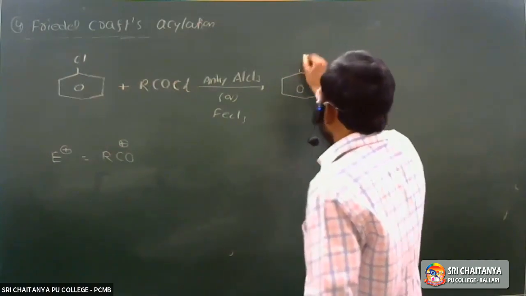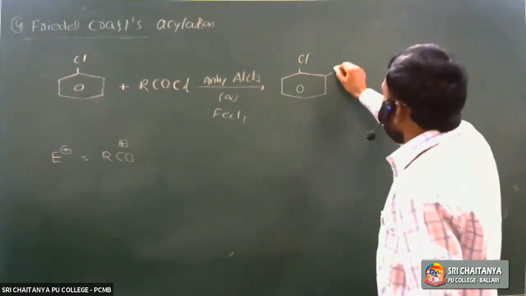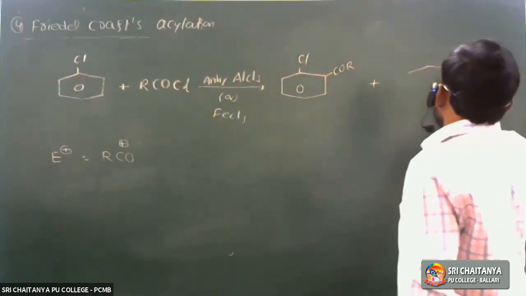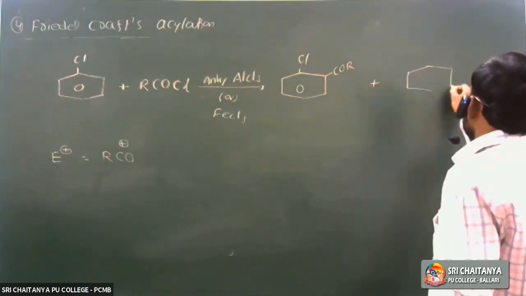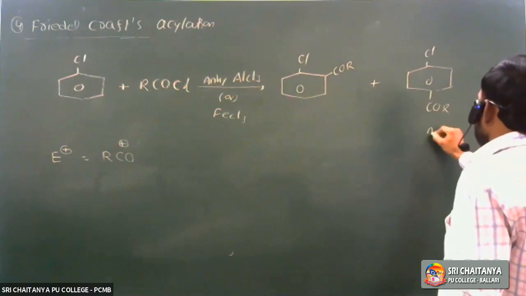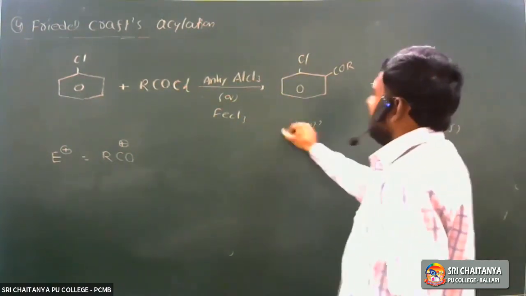It is benzene with Cl, and COR at the ortho position; that is the ortho isomer. Next, the para isomer is also formed, with Cl and COR at the para position. The para isomer is the major product and the ortho isomer is the minor product.